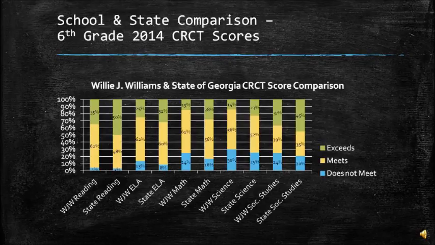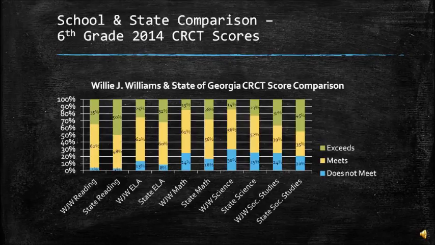Next, we're going to look at the school and state comparison. This is for the 6th grade CRCT scores for 2014, and we have them labeled with Willie J. Williams being first and the state being next. If you look at the reading, you will see that we had a 35% exceed in reading, but the state had 50%, so we're low there. Based on the kids that did not meet, they're right there together.